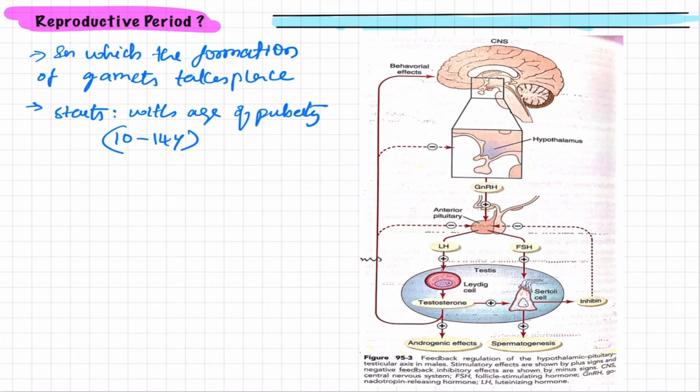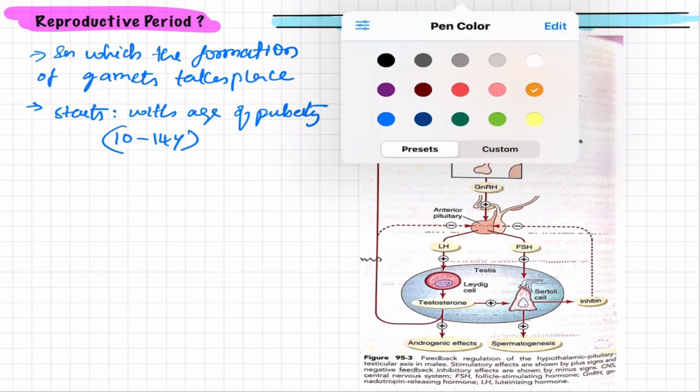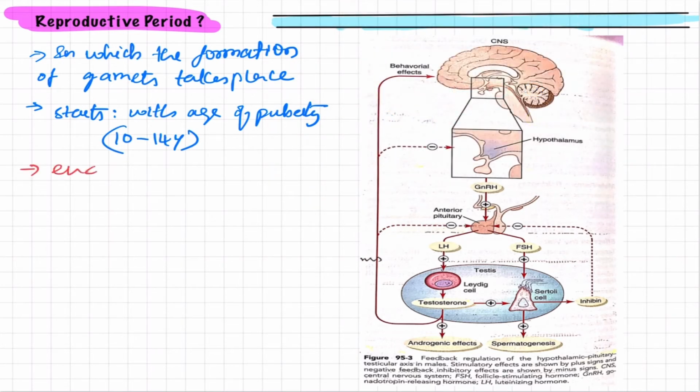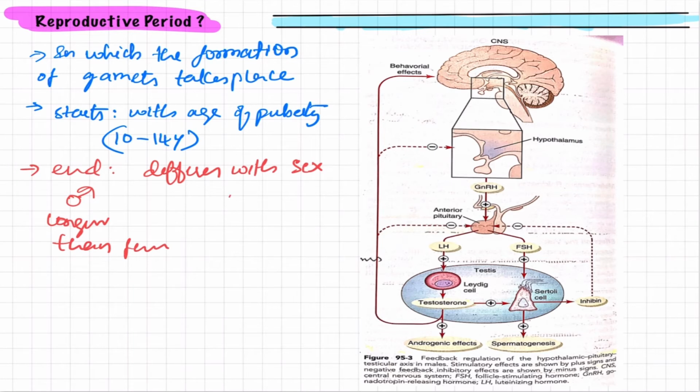It starts with puberty, but the ending of this period differs with sex. In males it is much longer, whereas in females it extends only up to 45 to 50 years.